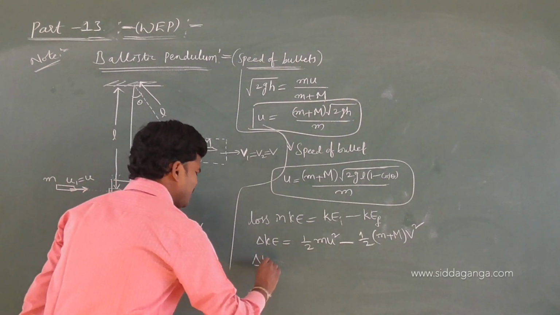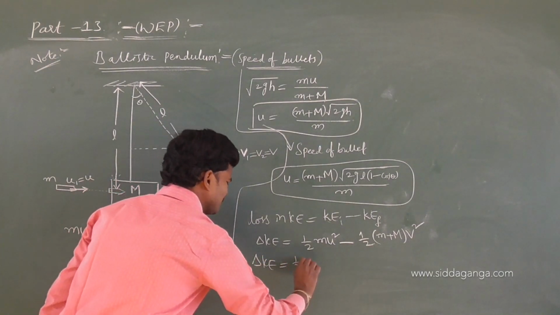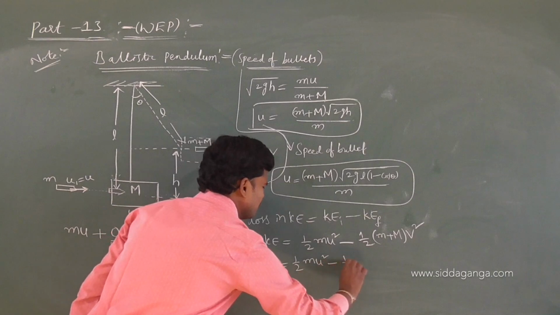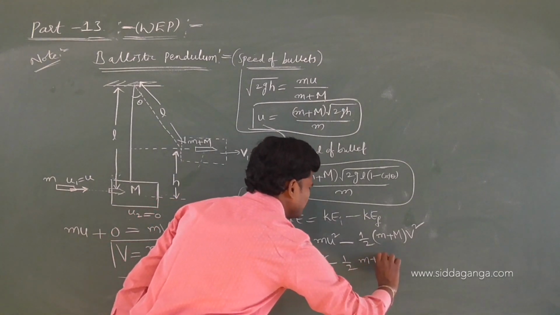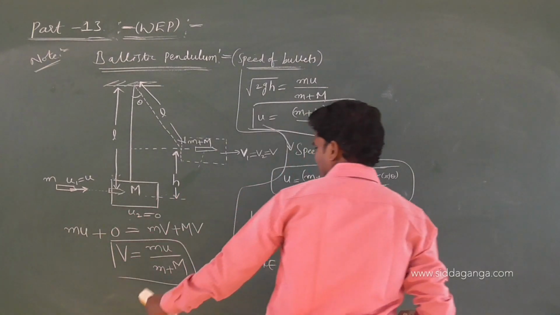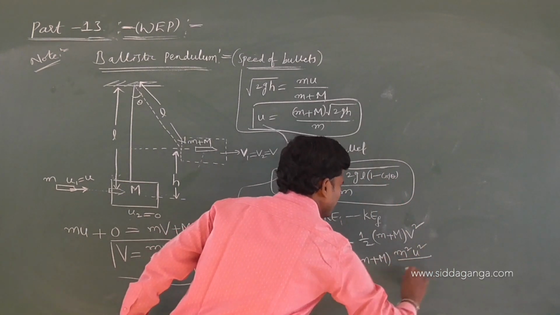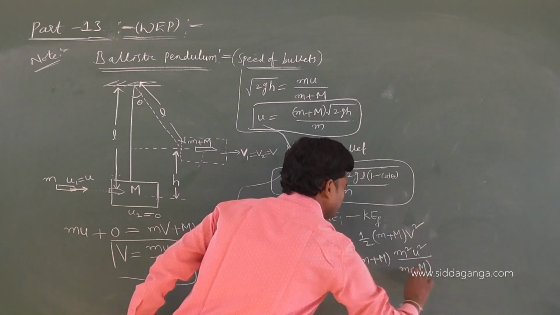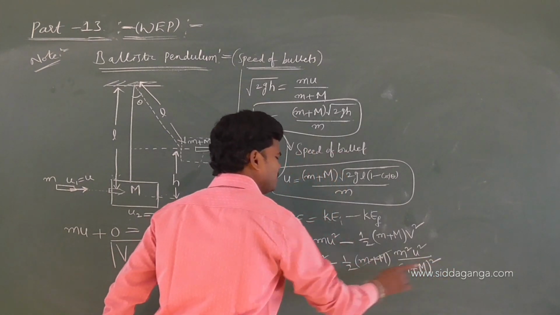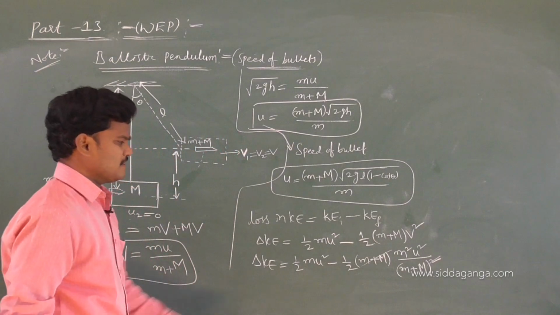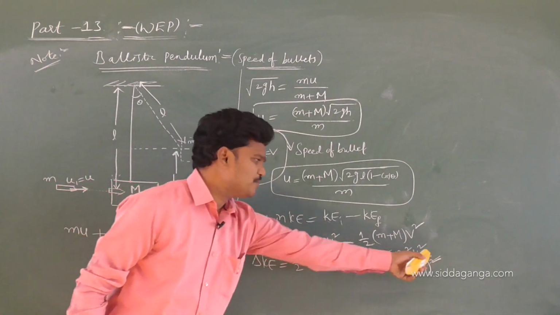Delta KE is half m u squared minus half (m plus M), where v is mu by (m plus M). So m squared u squared over (m plus M) squared, one (m plus M) cancels. Take half m u squared common.